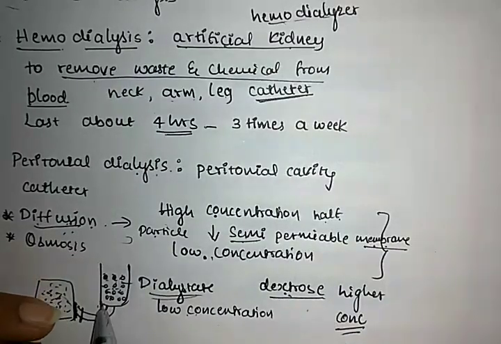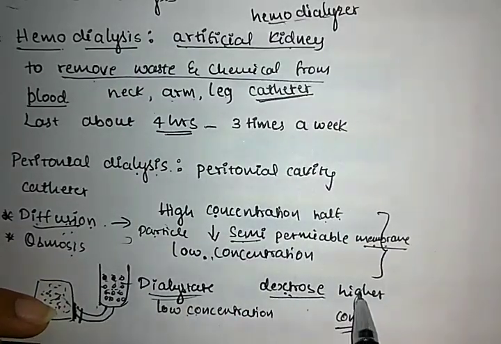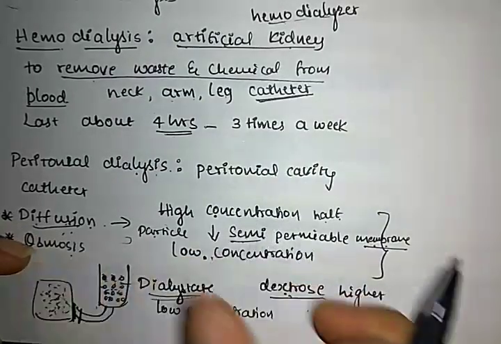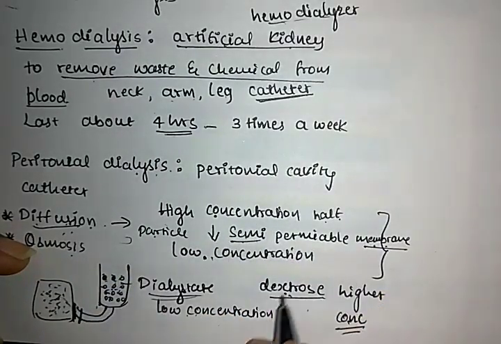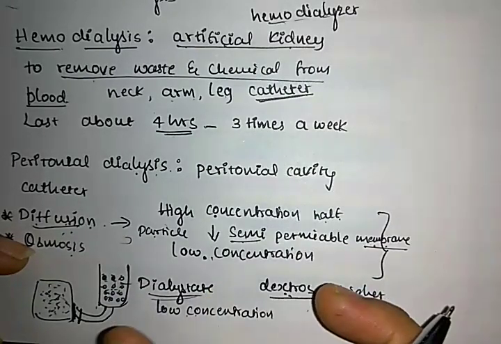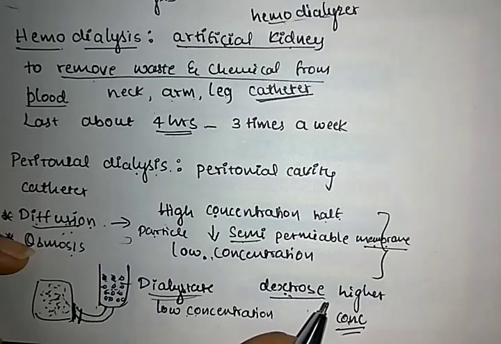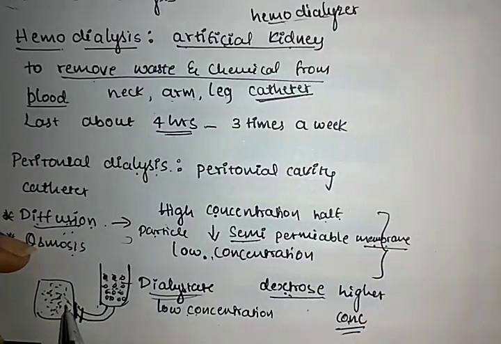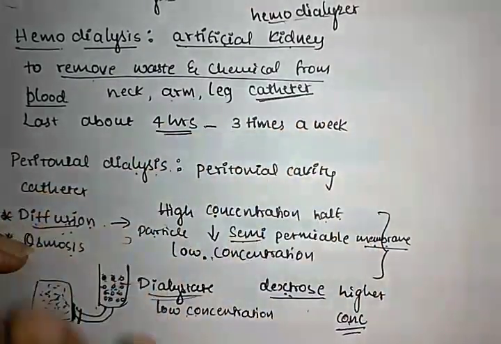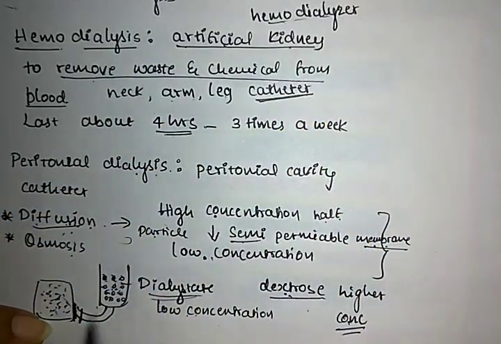So the dextrose moves from the higher concentration to the lower concentration, accumulated waste products are removed, and the water present migrates into the blood. The infusion of dextrose behaves as a higher concentration to lower concentration, so the blood will be balanced.